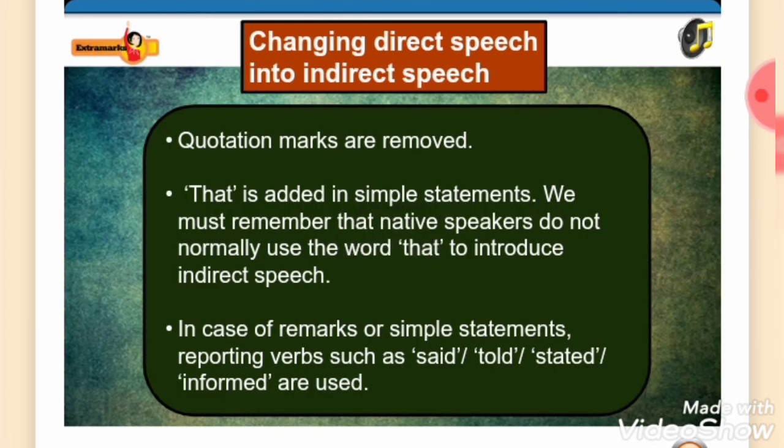Here are some rules pertaining to the correct usage of tenses. Tenses are important for conversion of direct speech into indirect speech. While converting direct speech to indirect or reported speech, take care that quotation marks are removed. That is added in simple sentences. We must remember that native speakers do not normally use the word that to introduce indirect speech. In the case of remarks or simple statements, reporting verbs such as said, told, stated, informed are used.